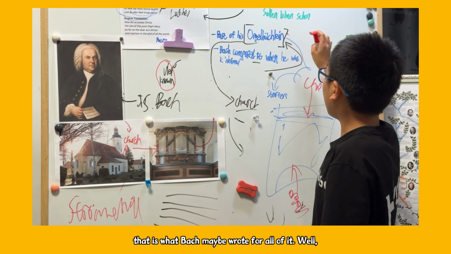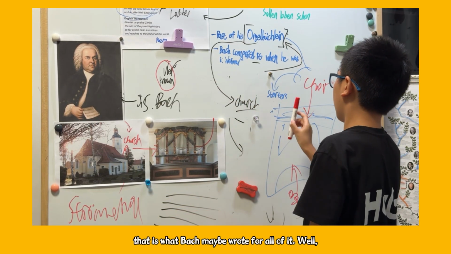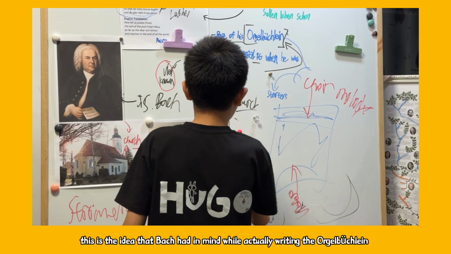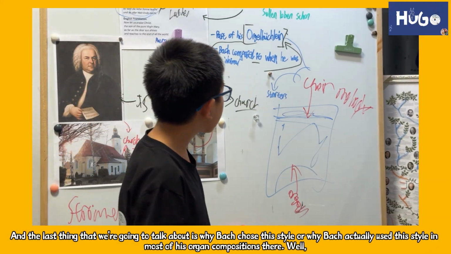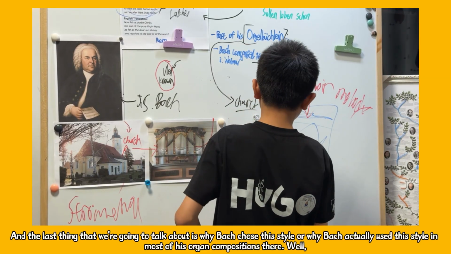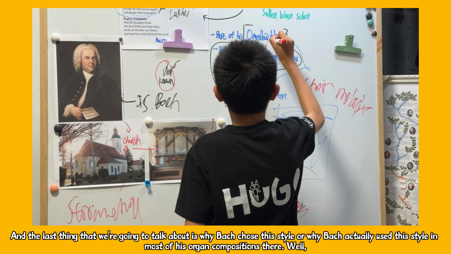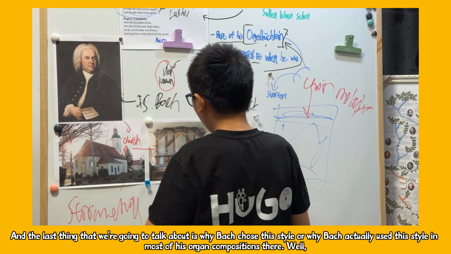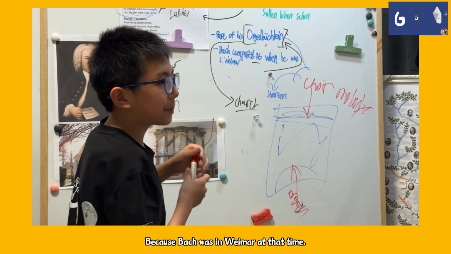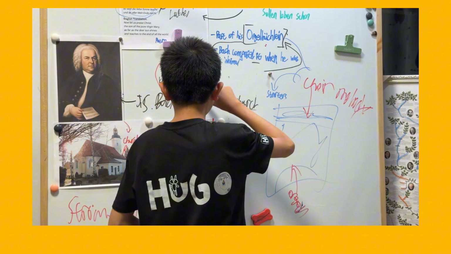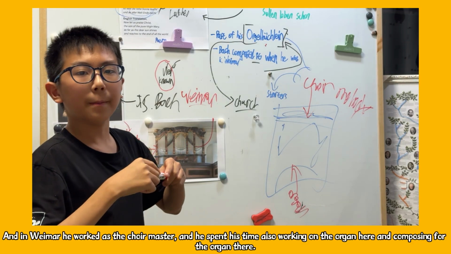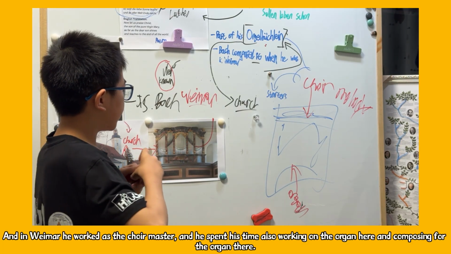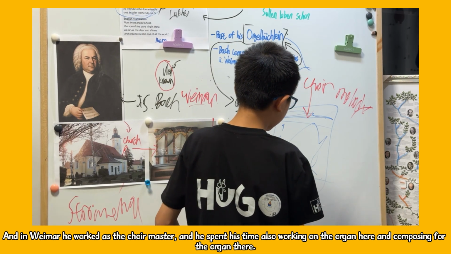So this is the idea that Bach had in mind while he was writing the organ pieces. And the last thing we're going to talk about is why Bach chose this style, or why he used the style in most of his organ pieces. Well, this goes back to Bach's history, because Bach was in Vienna at the time, and there he worked as choir master, and he spent his time also working on the organ and composing for the organ.